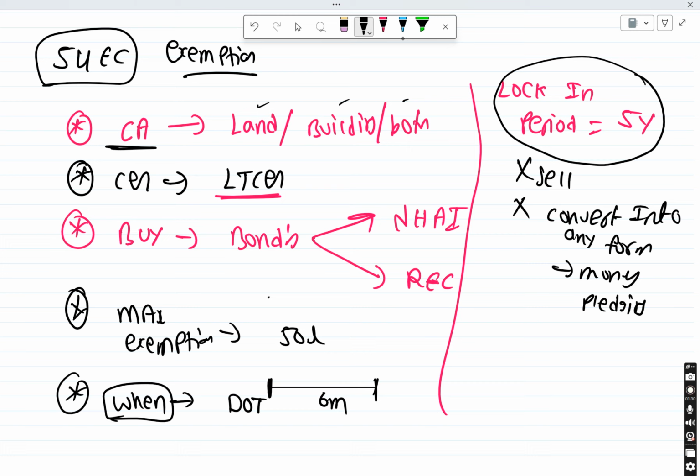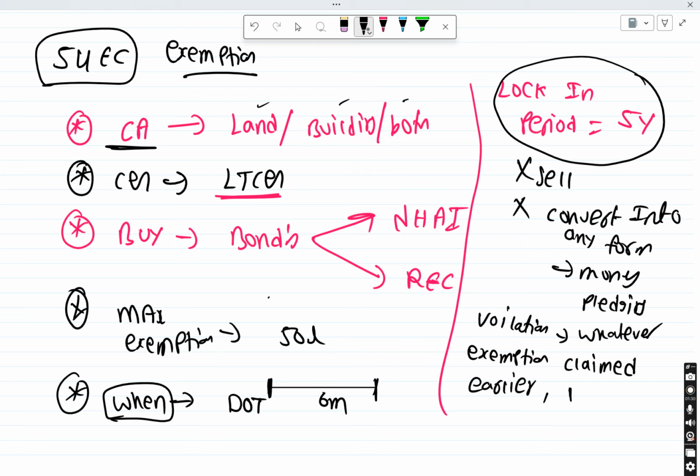So what if you violate? If you do any violation in these 5 years, then whatever exemption you might have claimed previously will be taxable as LTCG again.